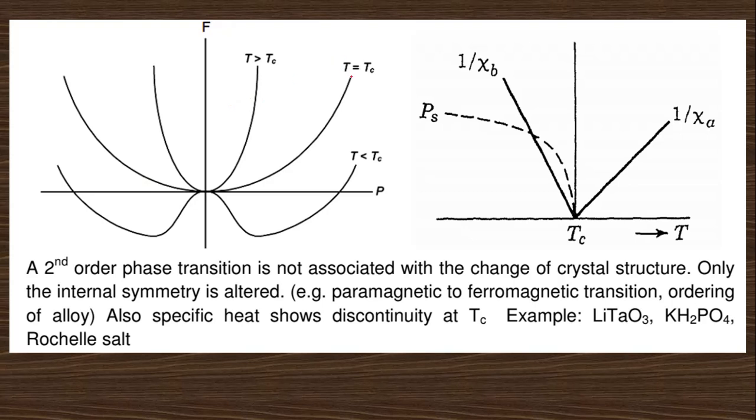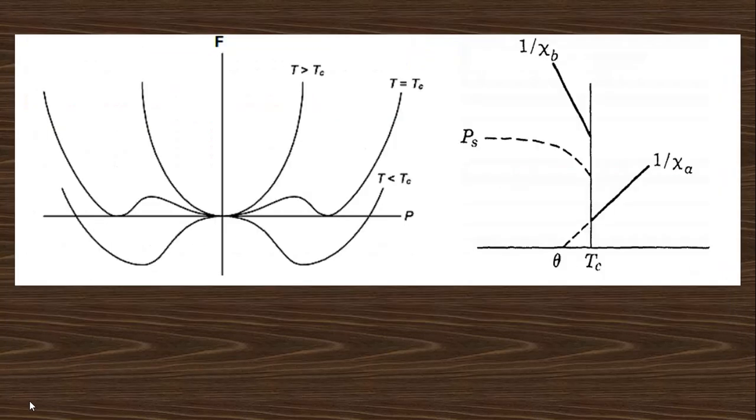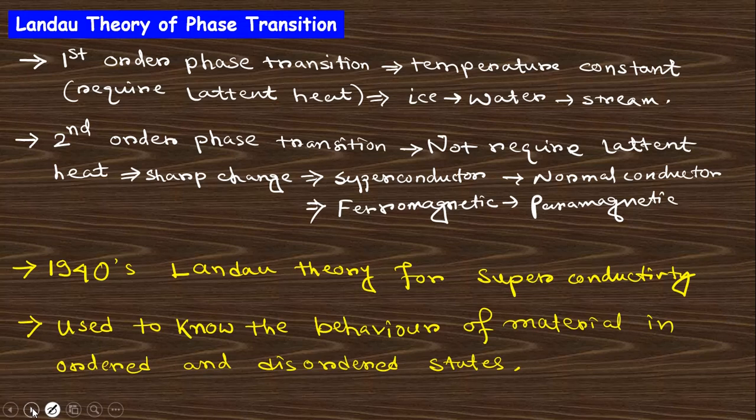You can see here for T equal to Tc, the critical temperature, the graph of polarization P with the free energy, which will be for T greater than Tc, is like this. And for the first order phase transition you can see here the corresponding graph will be like that. So from this graph we can see whether this is a first order or second order phase transition.